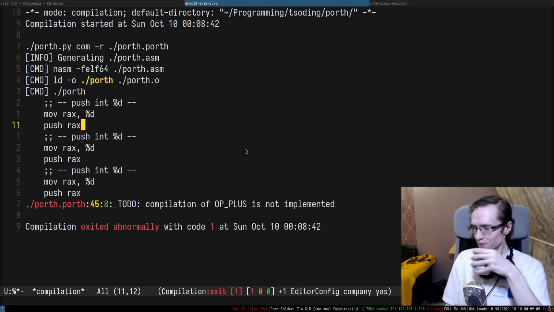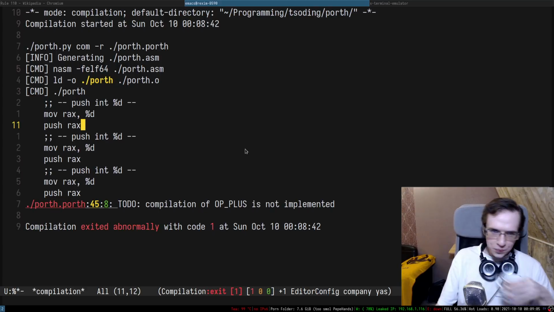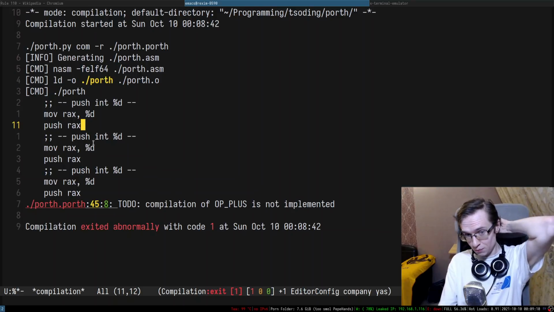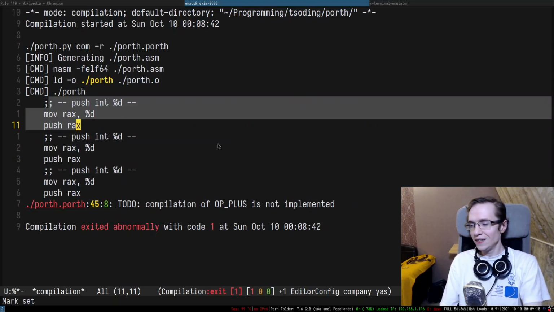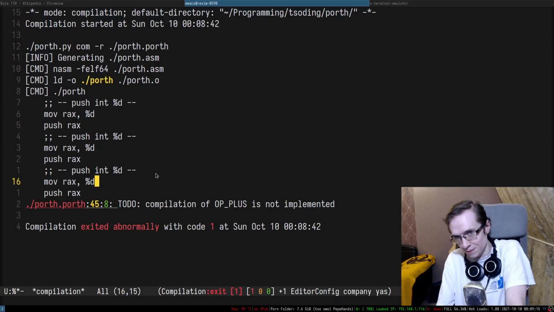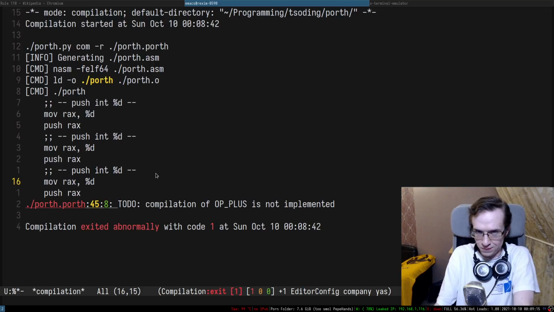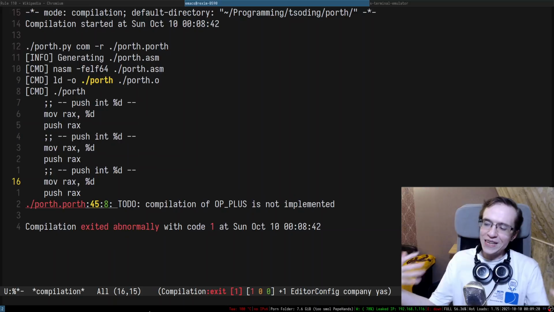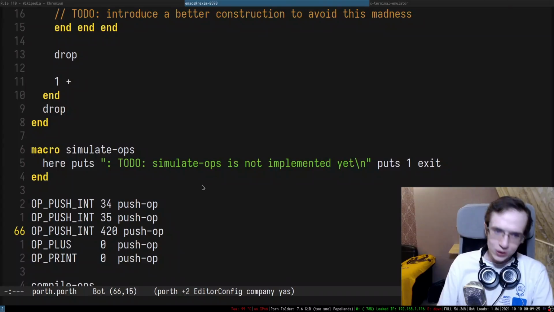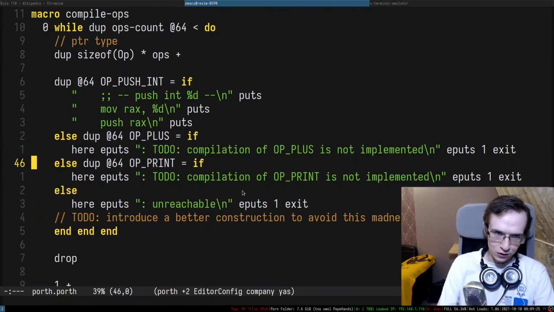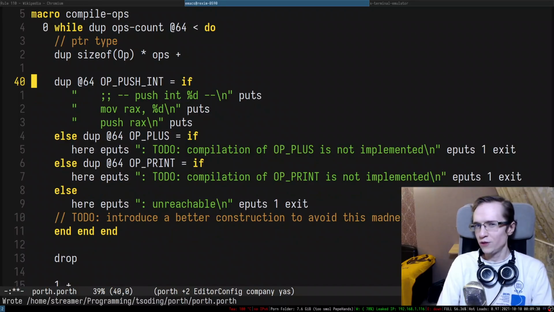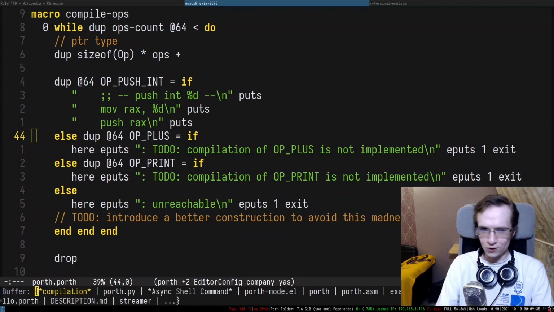So it is capable of doing things. Of course it's not compilable by NASM, but I mean it's generating a sequence of characters that is close to something that could be compiled by NASM, which is better than nothing, right? So we're slowly getting closer and closer to actually compilable code. Okay, so let's actually implement plus. Of course this one is not going to compile, so I'm not sure if I want to put it to do in here. I'm going to go back to that a little bit later.